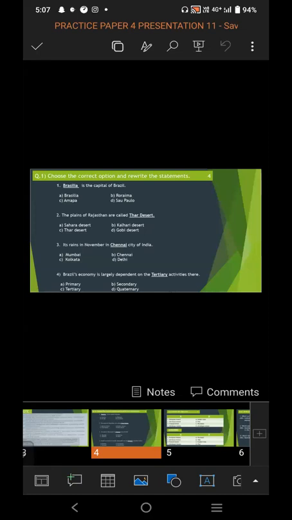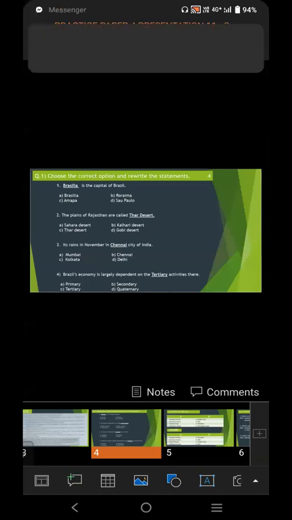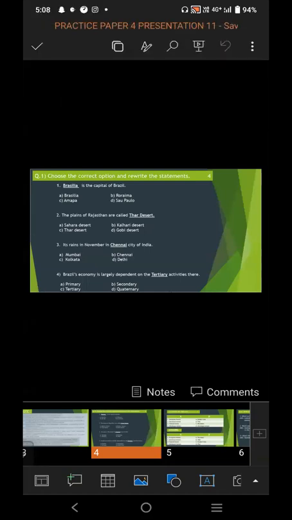Again, with a full sentence, with the correct option, you have to write the statement. The plains of Rajasthan are called Thar Desert. It rains in November in dash city of Chennai. And the 4 options are A, Mumbai, B, Chennai, C, Kolkata, and D, Delhi. So from these 4 options, the correct option is Chennai. It rains in the month of November in Chennai city of India.